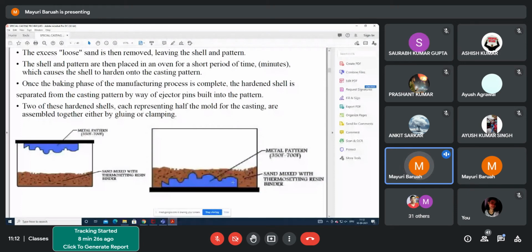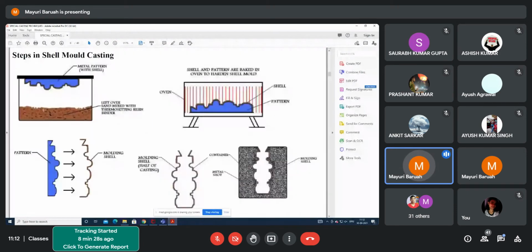This chamber is then rotated, and the sand gets stuck there. Again it is turned upside down so that the sand particles stick over it. Then it is taken out and put in a heated oven, and it is heated depending on the type of sand you have used. Then it is baked so that any kind of moisture in the sand can be taken out.